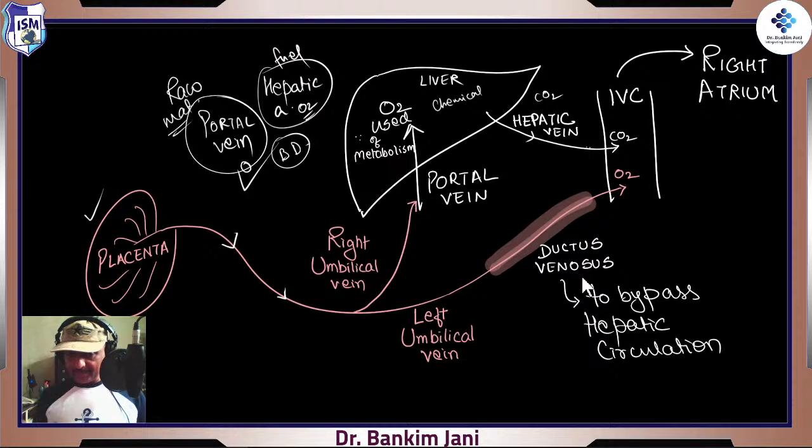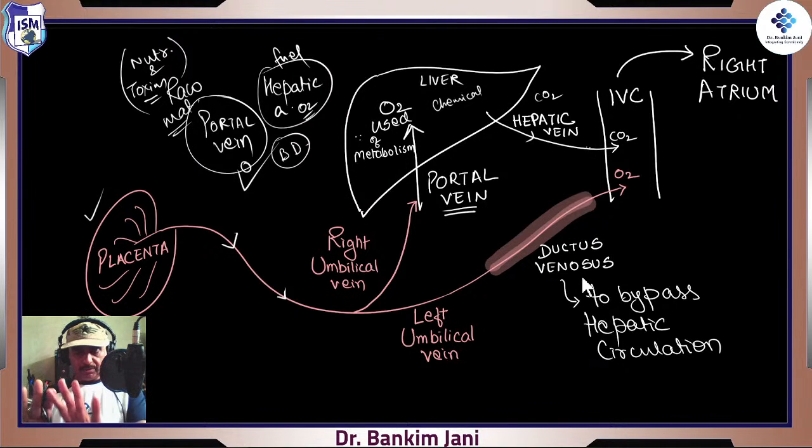Now listen carefully. The right umbilical vein will land into the portal vein. This portal vein was basically what? The portal vein was that which was carrying all the nutrition and toxins, right? So if someone has taken alcohol, that is also to be processed by the liver, and if someone has consumed fruit juice, that also is to be handled by the liver only. So it is this portal vein that is getting all this raw stuff, right?